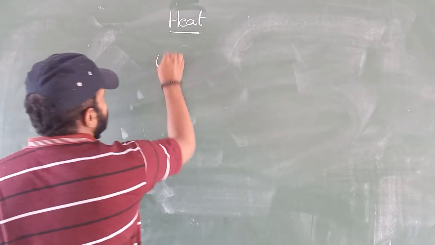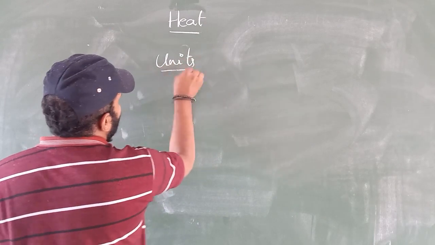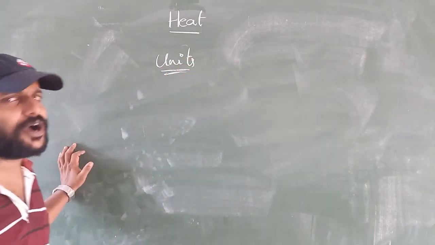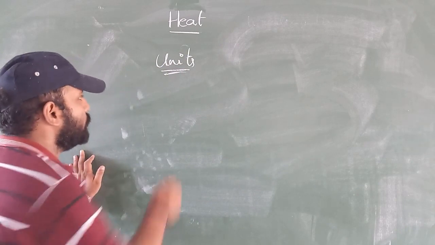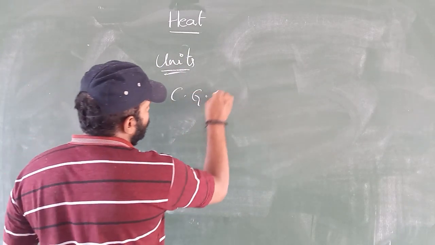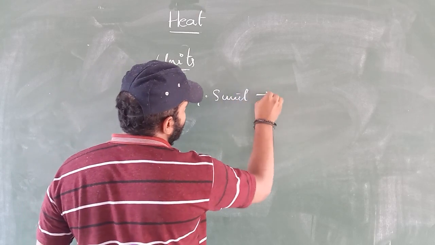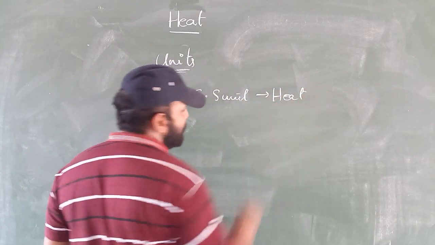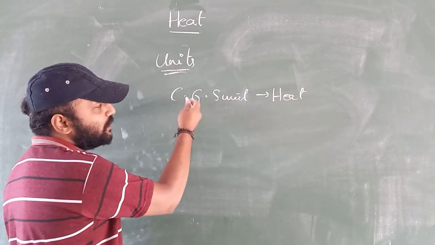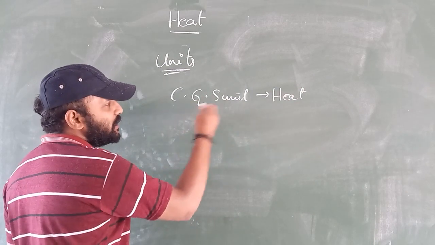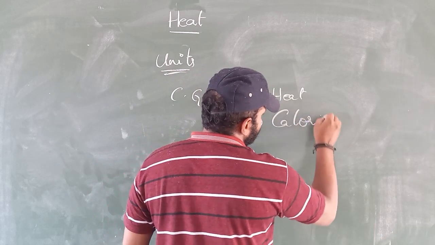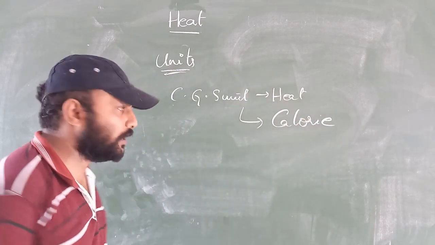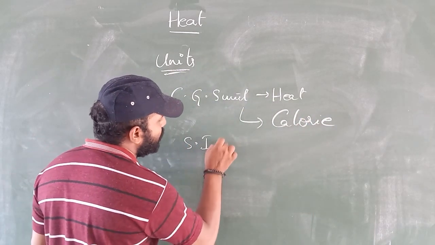Next one is units. What are the units for heat and temperature? We have got two units. One is the CGS unit, the other one is the SI unit. What is the CGS unit for heat? CGS means centimeter, gram, seconds. The CGS unit of heat is calorie. CGS unit of heat is what? Calorie.